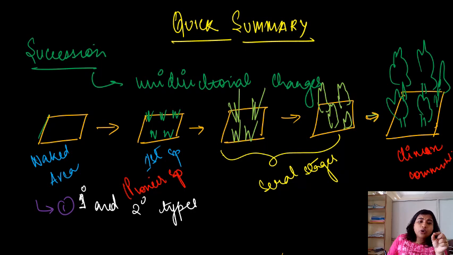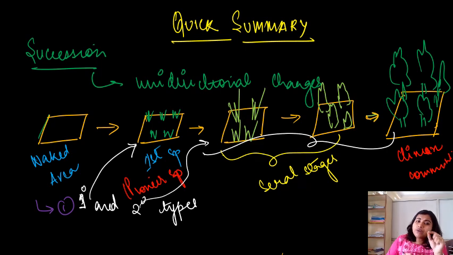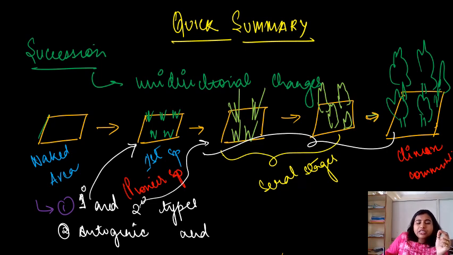The organisms which occupy first are called primary, and the organisms which occupy second are called secondary. Then we have seen autogenic and allogenic. Autogenic are those organisms or plants which undergo self-replacement or self-modification, and allogenic are those species which get replaced due to the involvement of an external factor.